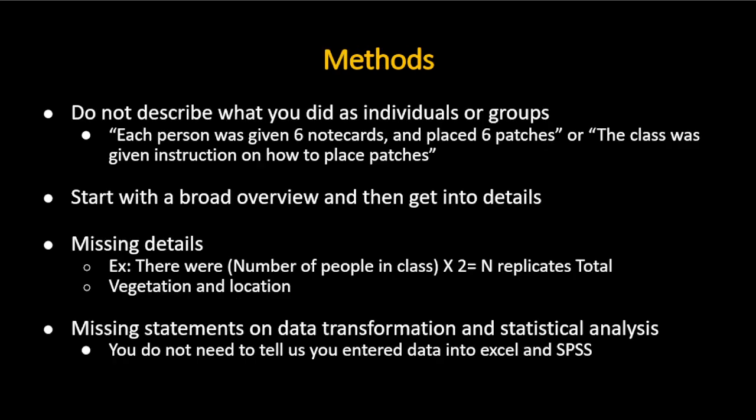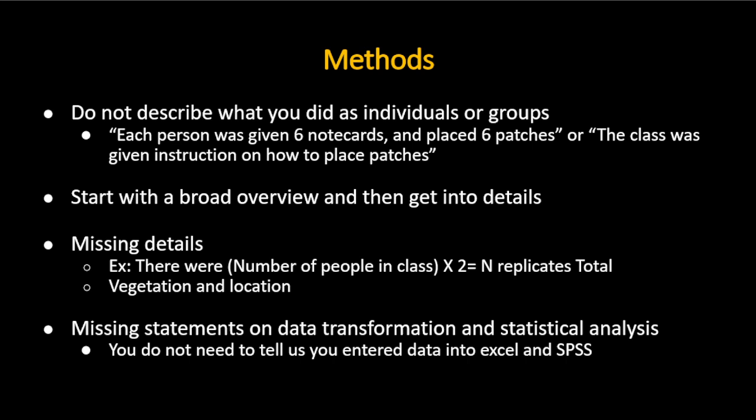In the methods, do not describe what you did individually or as groups. So, in quotation marks, "each person gave 6 note cards and placed 6 patches," or "the class was given instructions." We're not writing this as a lab report. We're writing this as a scientific article. So describe what the entire class did, how many replicates there were. Don't mention students or each person, just say researchers, stuff like that.